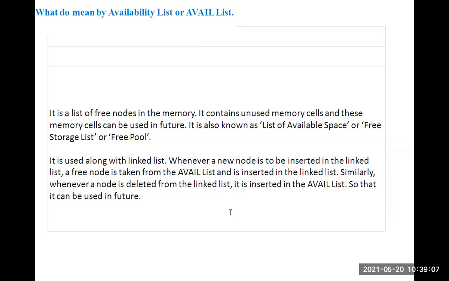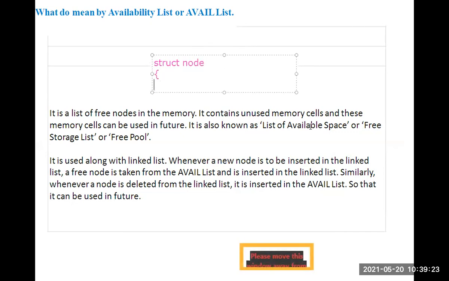So next, how to create an empty list? How do we create an empty list? See here, how do we first create a node? That is struct node. Okay, open. Then int data or info. You can write anything. Int info.